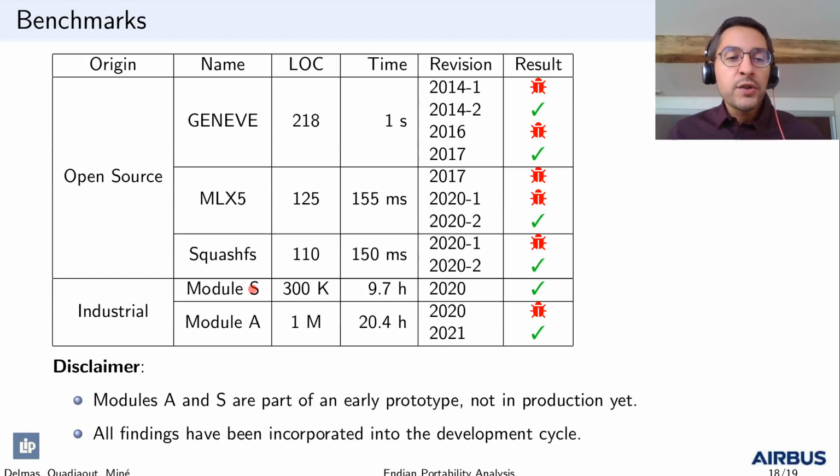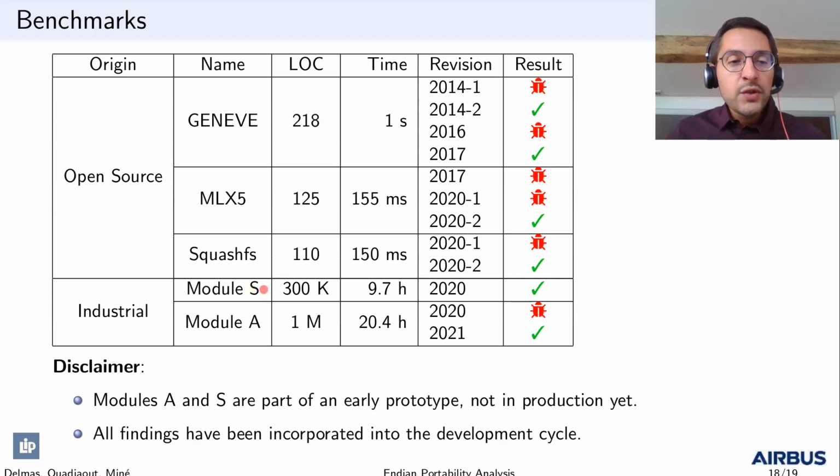We also analyzed two components of a large prototype avionics application developed at Airbus. This application is designed to run on an embedded big-endian platform. Nonetheless, these two components here are designed to be portable to Little Endian, as they are also to be integrated into a simulator which runs on a Little Endian platform.